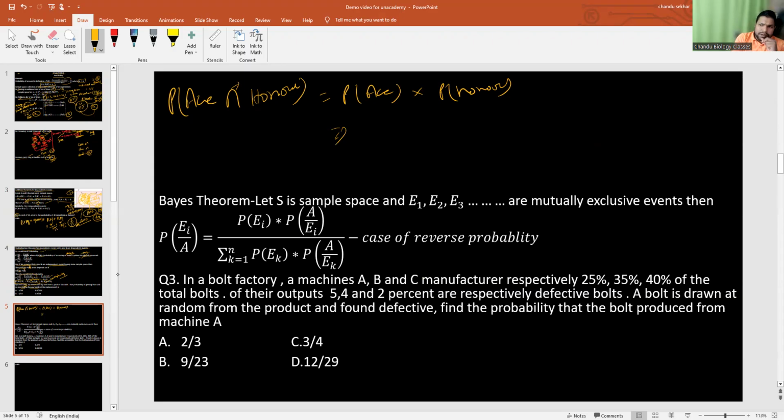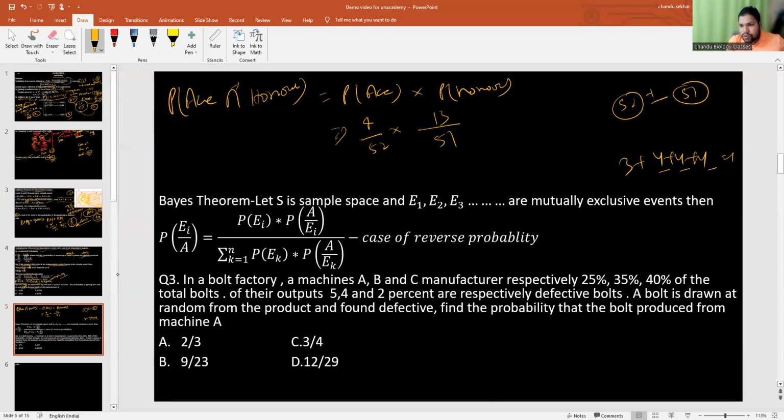So what is the probability of getting an ace card? It will be 4 by 52, into, one card you have taken out from 52. The remaining is how many? 51. So next time the sample space will be 51. And how many honor cards? It will be 13, because one ace you have drawn, so only 3 aces are remaining. 3 aces and 4, 4, 4 for king, queen and jack. So total it will be 13. So 13 by 51. Correct.